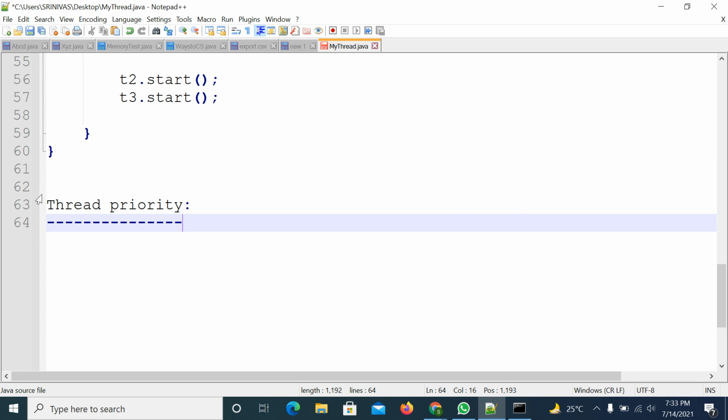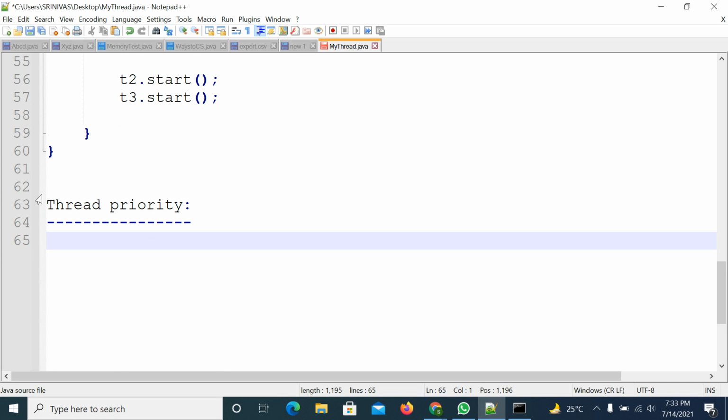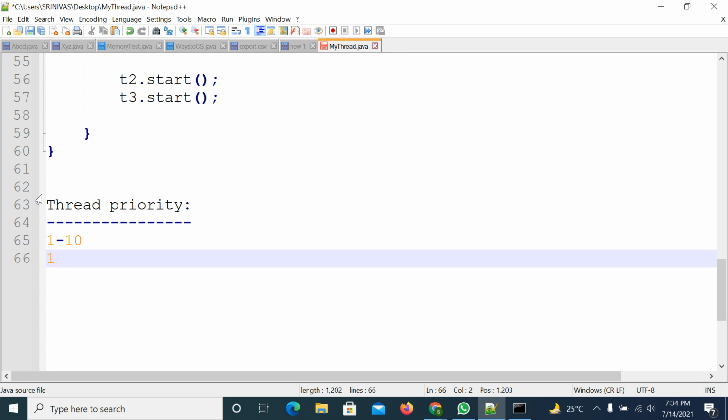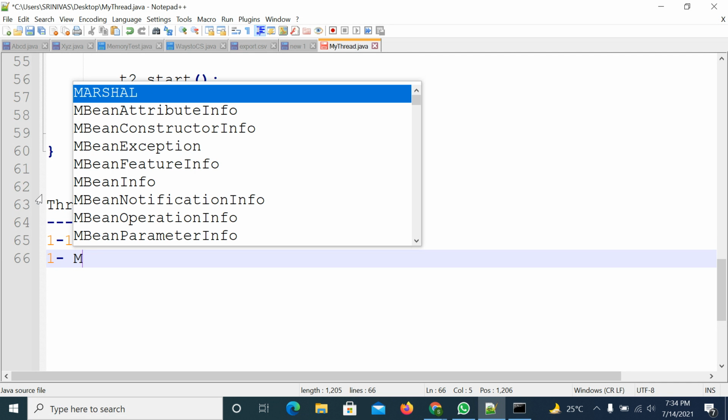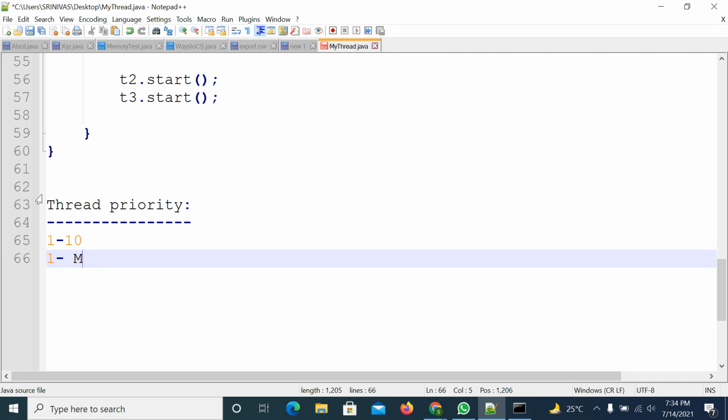So thread priority means it has a range of 1 to 10. 1 means minimum priority, MIN_PRIORITY, a constant variable in the Thread class.